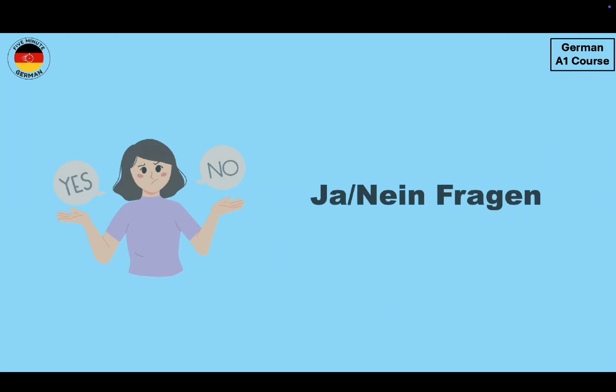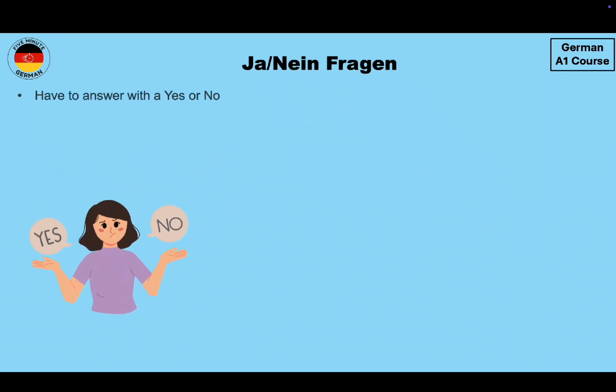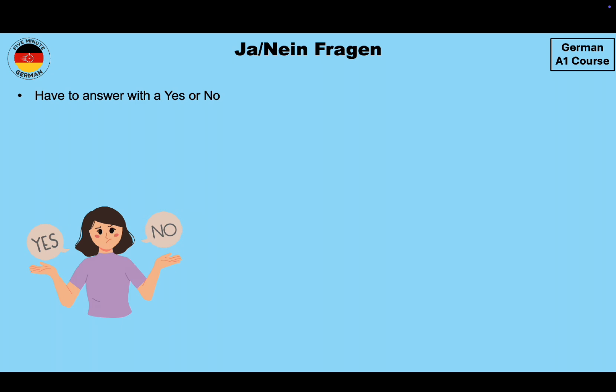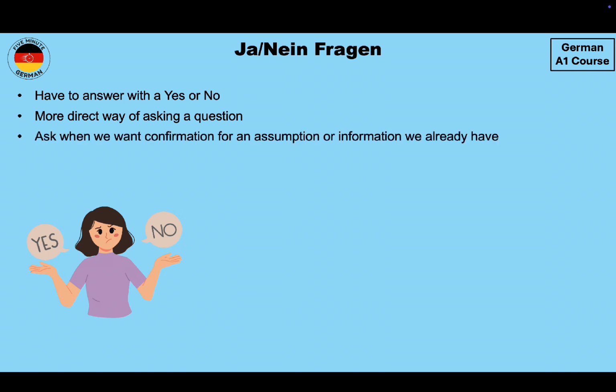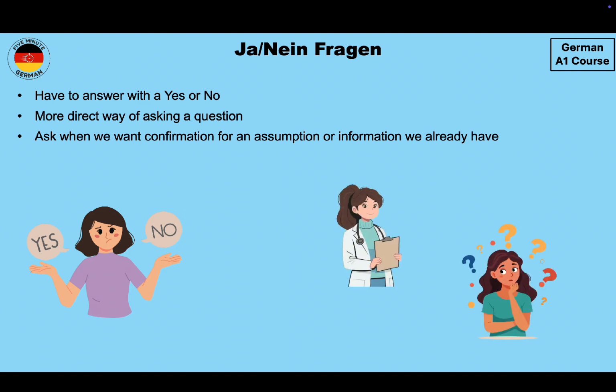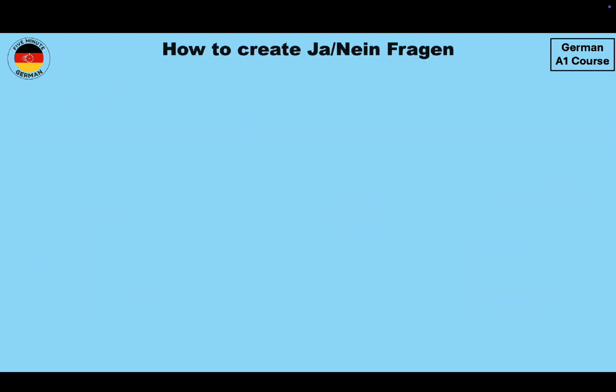So what are Ja, Nein Fragen or yes-no questions? As the name suggests, these are questions which you have to answer with a yes or a no. And this is a more direct way of asking a question. We ask these kinds of questions when we want confirmation for an assumption or information that we already have. For example, just by looking at this female over here, you might think that she is a doctor. So you will ask, is she a doctor? So in this case, you will ask these Ja, Nein Fragen. Now let's see how we can create these Ja, Nein Fragen.